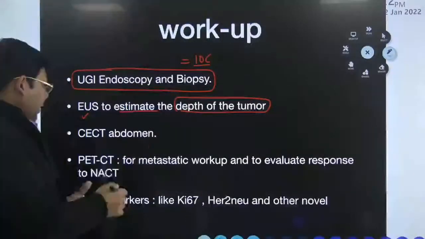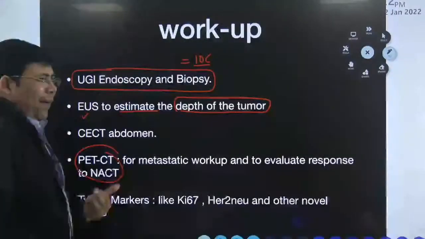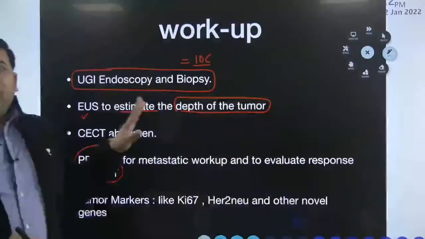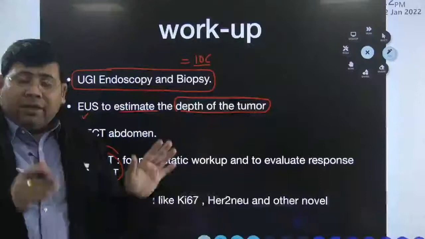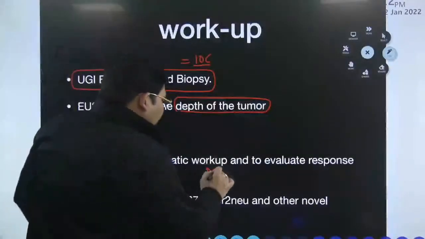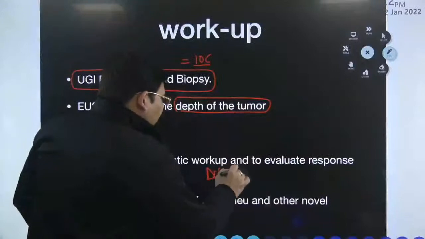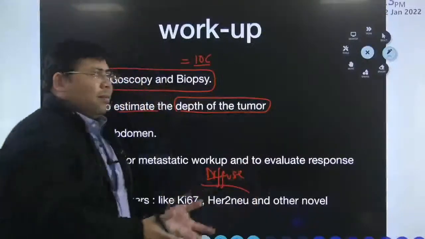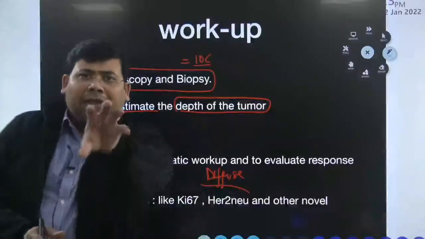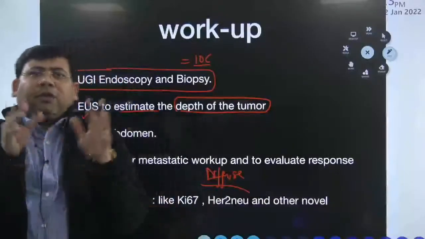Do you know that PET CT, unlike in other cancers, does not have a very strong indication in CA stomach? Do you know what is the reason? The answer is the diffuse type. What is the concept of PET? We give a radioactive food to the tumor and the tumor picks up that food and it glows.